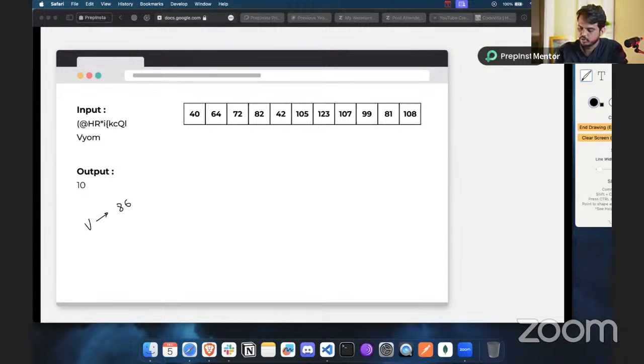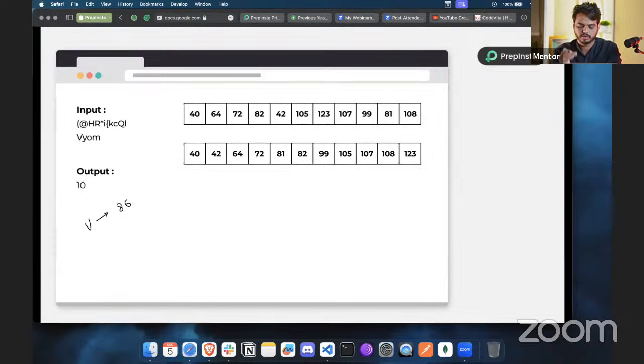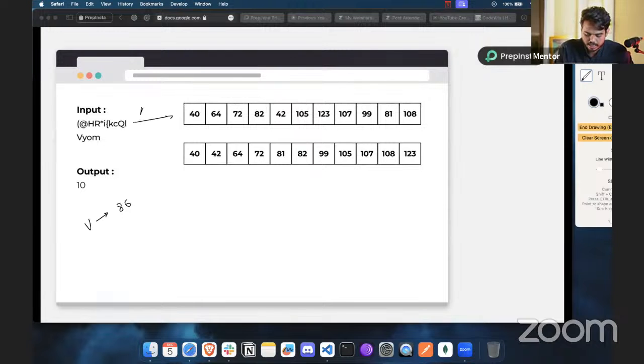All right. Once you do it, then we will check, we have to compare it and see how it belongs. Before we go through each and every character, what we will do is sort the array. Here we have all the ASCII values as they are, and this is the sorted array of all the ASCII values. As you can see, we have the sorted version of the first array that we got. Once we get that, in order to solve this problem, we are going to use binary search.